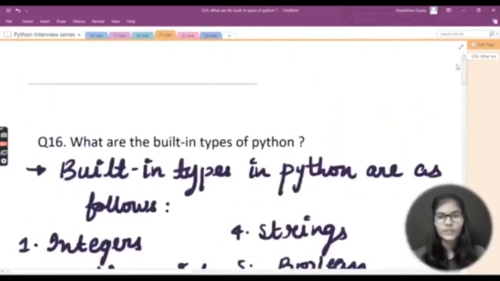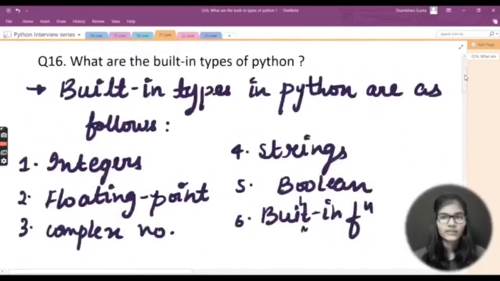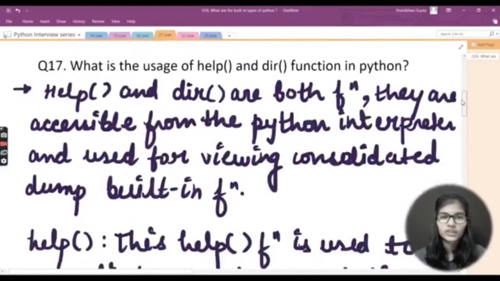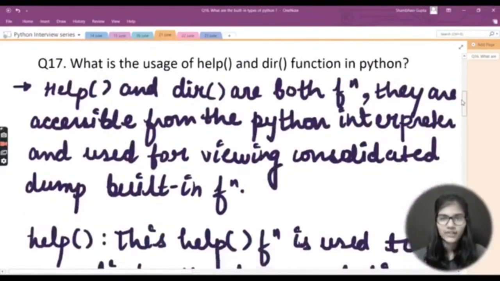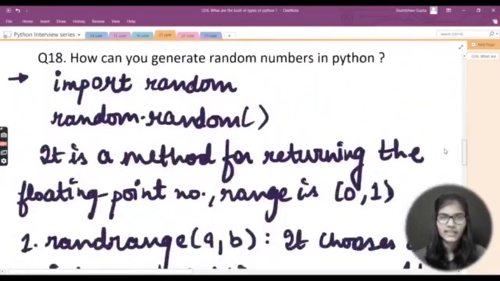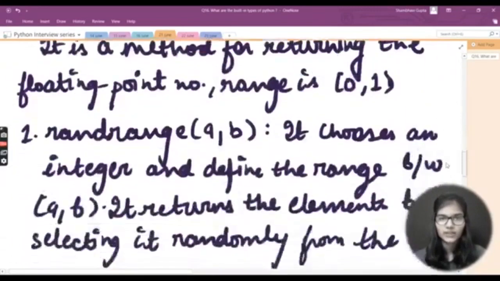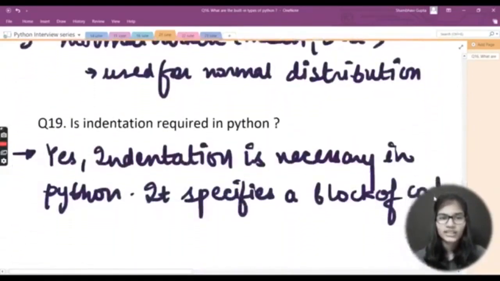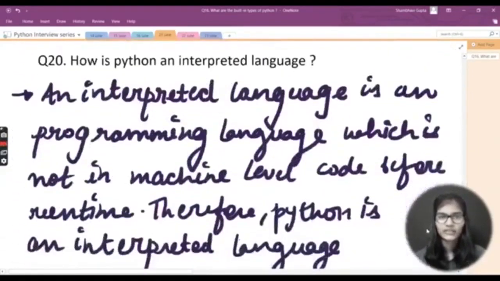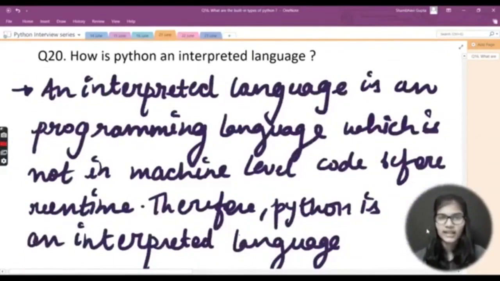Fine. So these were the 5 questions that we discussed today. The first question was: what are the built-in types of Python? The second was: what is the usage of the help and dir functions in Python? Third was: how can you generate random numbers in Python? Then: is indentation required in Python? And the fifth one was: how is Python an interpreted language?